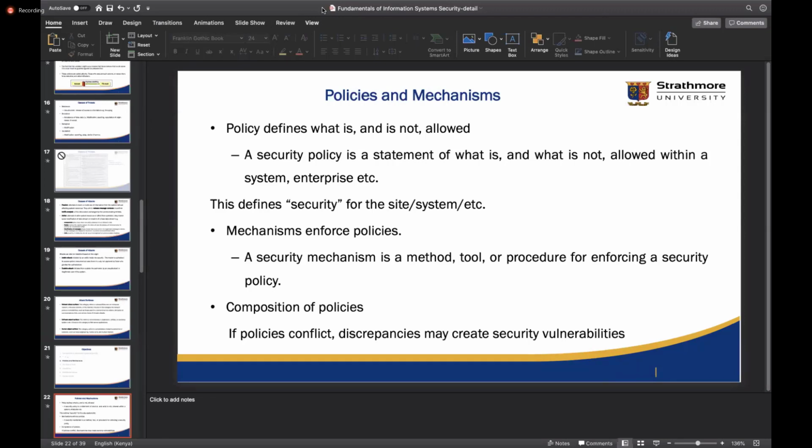The policy is you cannot access sites that are gambling, and then the mechanism, I think, is a firewall basically. Okay. Yes, Julie.